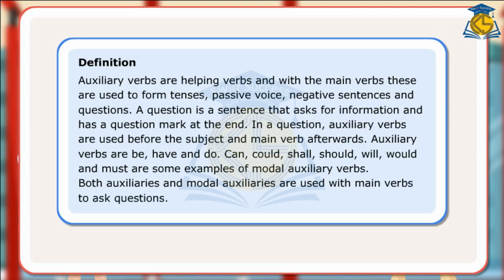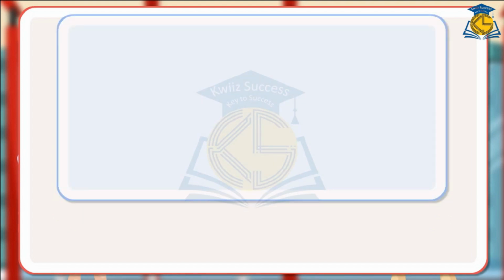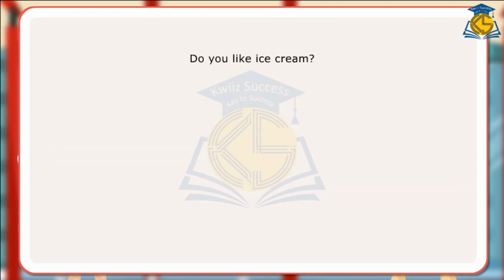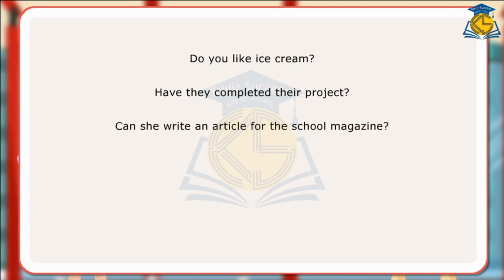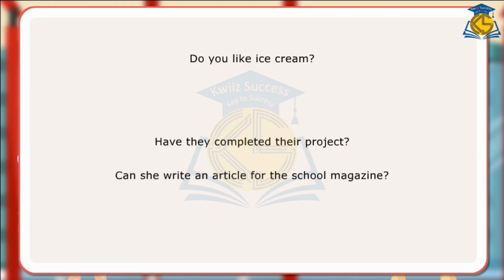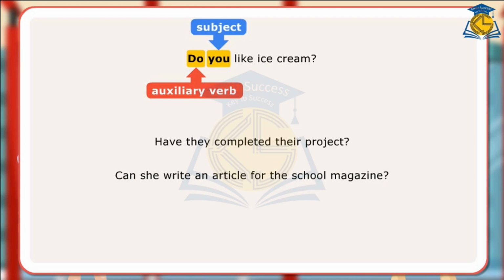Let us look at a few sentences. Do you like ice cream? Have they completed their project? Can she write an article for the school magazine? In the first sentence, auxiliary do has been used as helping verb to ask a question. It is used before the subject you.